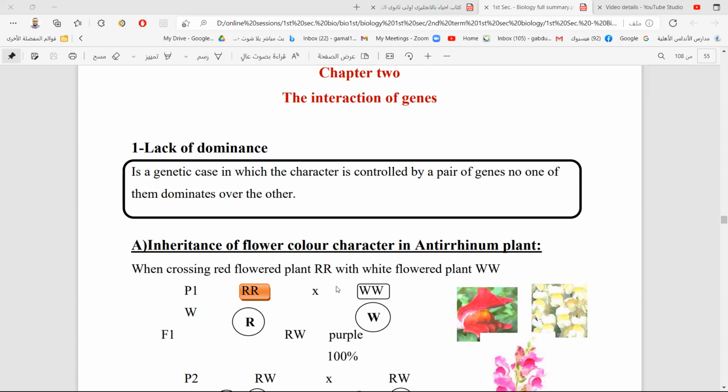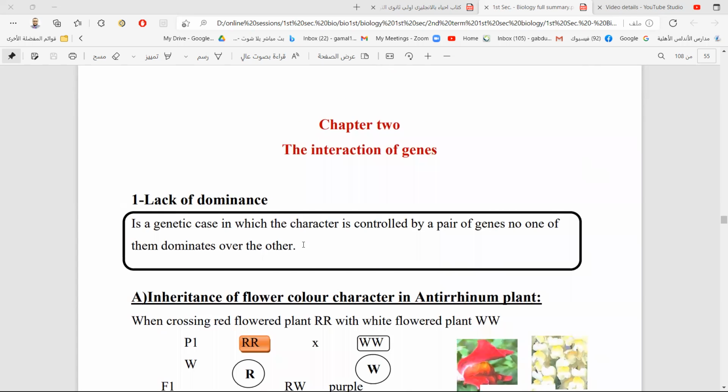But after Mendel, other scientists came and said there are other ways of inheritance. Sometimes more than two genes can control one trait, and sometimes there is no dominant gene and no recessive gene, like the lack of dominance we talk about here.